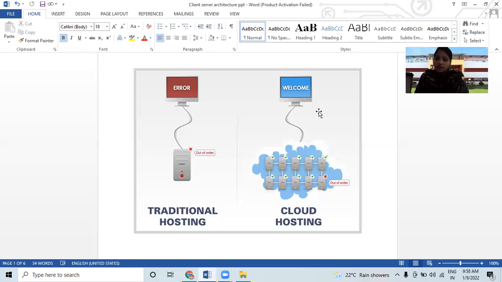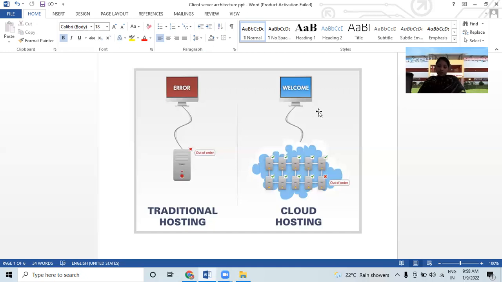So let's discuss the disadvantages of cloud client-server architecture. Here we will shed light on some limitations of client-server architecture, such as if the main server goes down, then the entire system will fail. Client-server architecture needs a special network operating system, and it is more expensive to configure hardware and software components. You need well-qualified technical staff for maintaining the server.